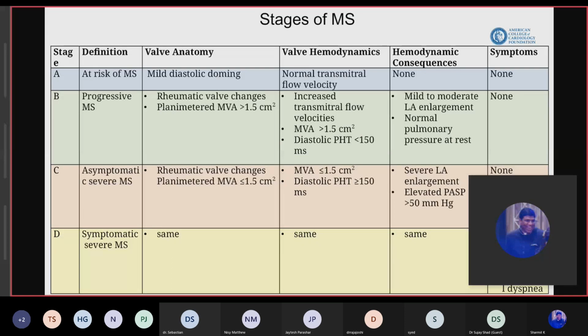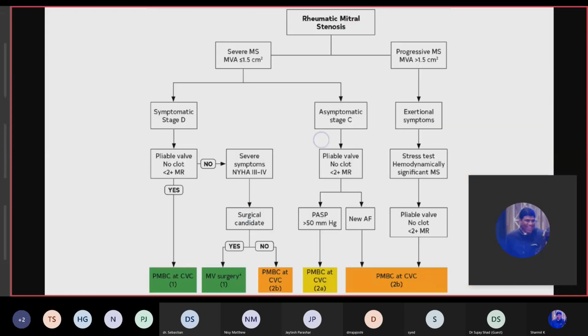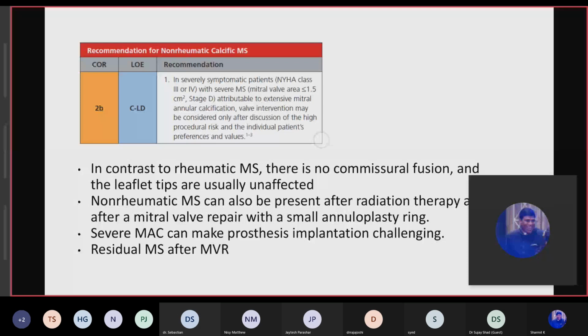Now, we talk about non-rheumatic calcific MS. These patients are considered for class 2B for surgery, because the difference between rheumatic and non-rheumatic is that in these patients there will be a poor prognosis, obviously because of age and comorbidities, as it's a calcific MS and it happens more often in older patients.